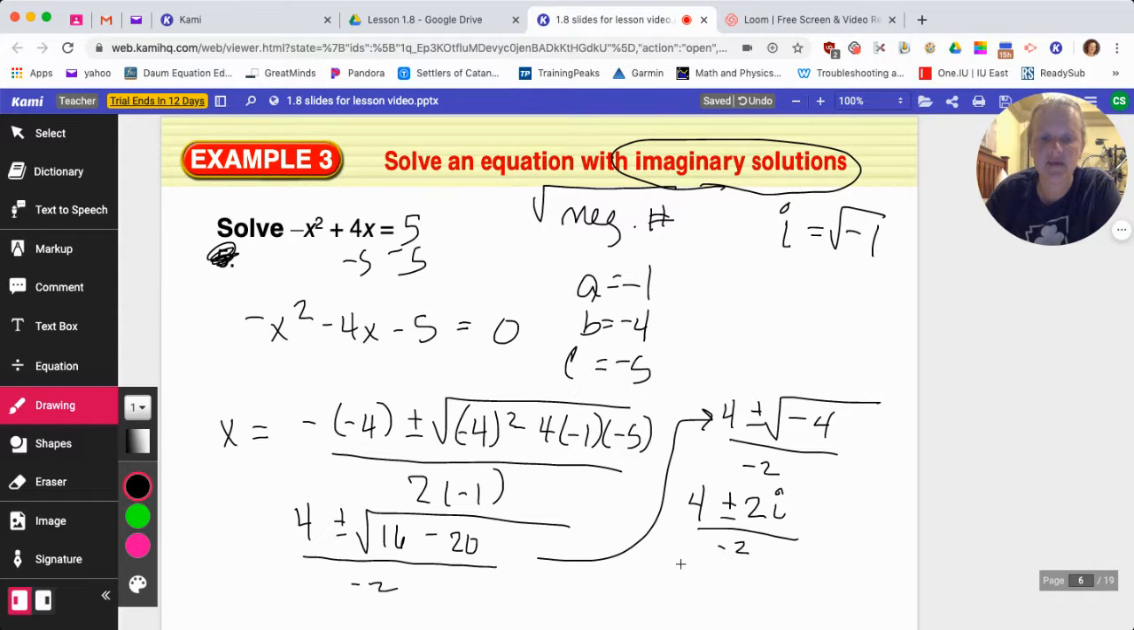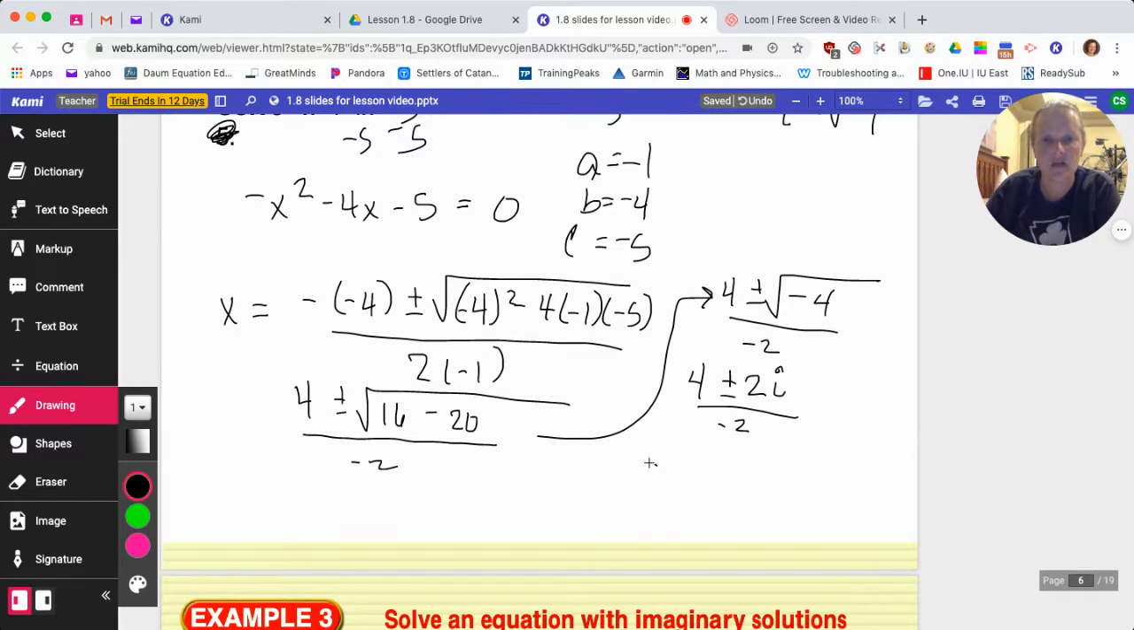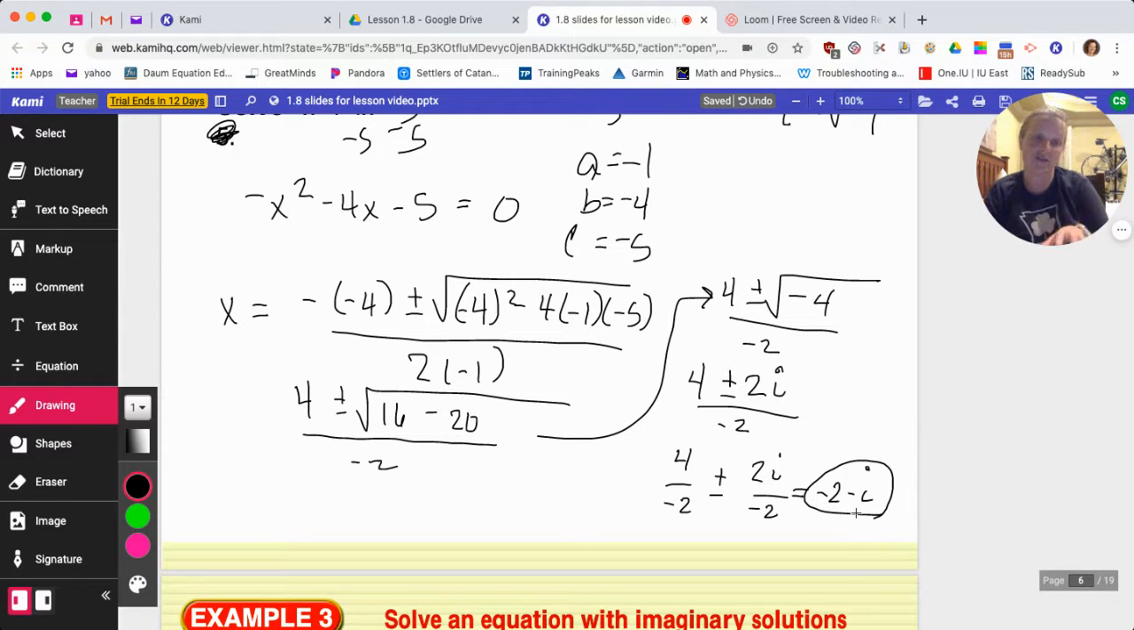I can actually simplify this. 4 over negative 2 plus or minus 2i over negative 2, which equals, this simplifies to negative 2, and this simplifies to negative 1. We have an imaginary answer, okay?